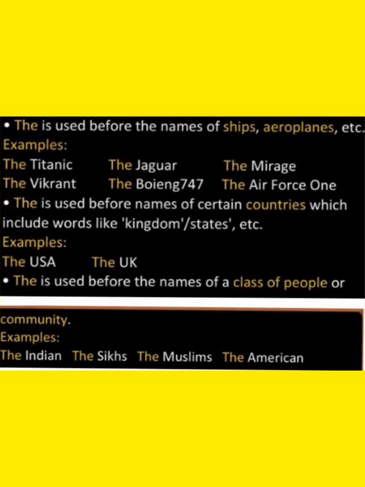Here, the word states is included. Next, the UK, United Kingdom. Here, the word kingdom is included in this country. The is also used before the names of a class of people or community. Community means group. Examples: the Indians, the Sikhs, the Muslims, the Americans.